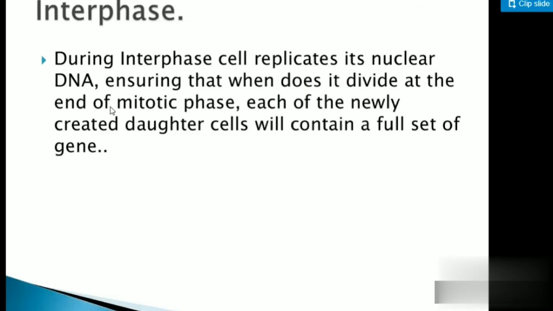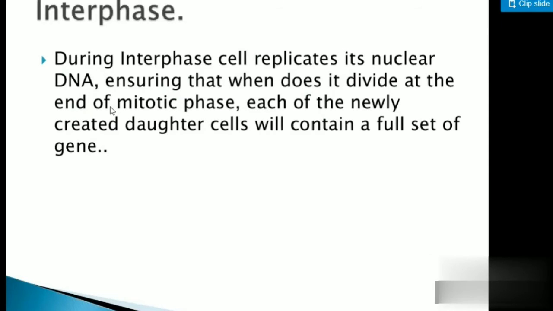Why does it get replicated? To stabilize and maintain the standard chromosome number. Like we have 46 chromosomes, students. But after it gets replicated, you will have a total of 92 chromosomes.